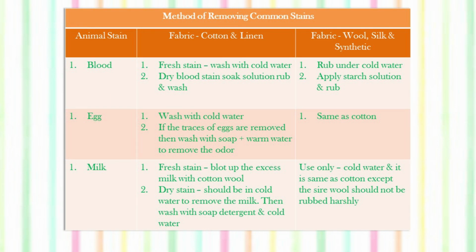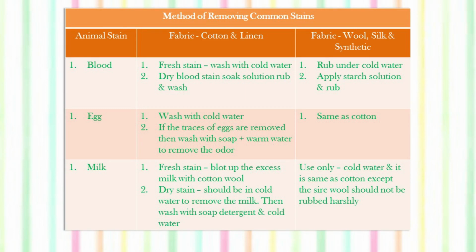This is a table given to find out easy ways of removing stains. First of all, we have taken animal stains, and we talk about cotton and linen. From cotton and linen, how we can remove the blood stain, and then further wool and silk or synthetic fabrics also. If the blood stain is fresh, then just simply wash it with cold water and it will get washed away. If the blood stain becomes dry, then soak it in a detergent solution, then rub it and wash it.